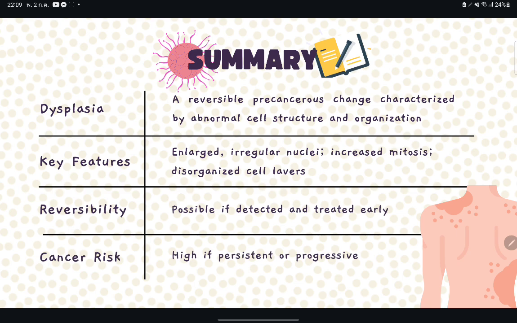To summarize, dysplasia is a reversible precancerous change. It shows nuclear enlargement, abnormal mitosis, and disorganized structure. If detected and managed early, it may return to normal, but if left untreated, dysplasia can become cancer.